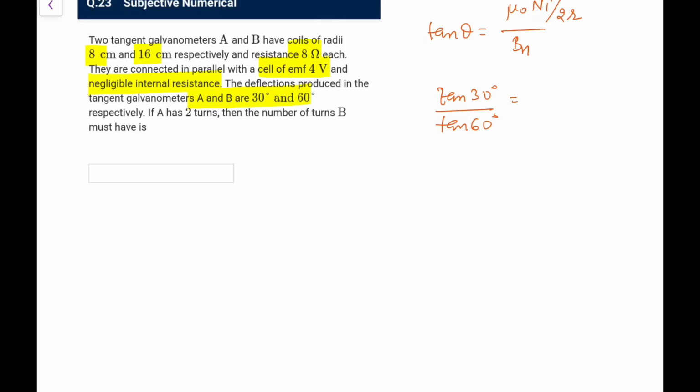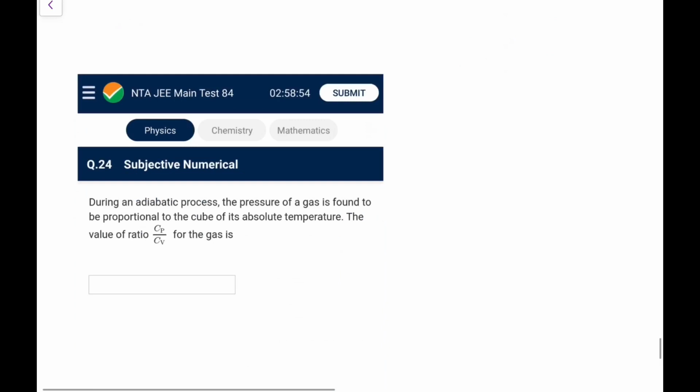So for the first, the number of turns is 2, and the current is the same, because the resistance is the same, so no need to take that factor. So 2 upon R: R is 8 centimeter, so that would be N_B upon the radius, 6 centimeter. So 2 upon 8 over N_B upon 6 comes out as 1 by 3, and so N_B comes out as 12 in this particular case. So this is the tangent galvanometer based question.